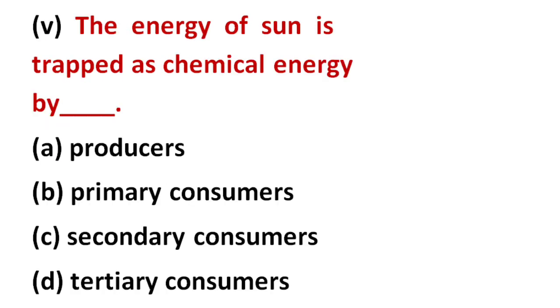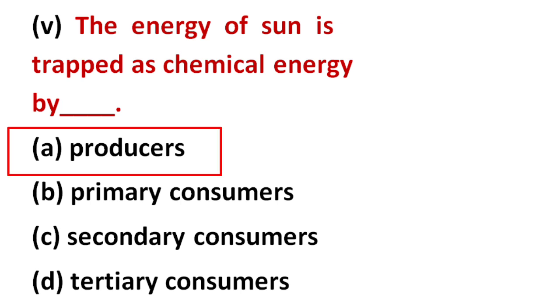Number 5: The energy of the sun is trapped as chemical energy by dash. Producers, primary consumers, secondary consumers, tertiary consumers. The right answer is A, producers.